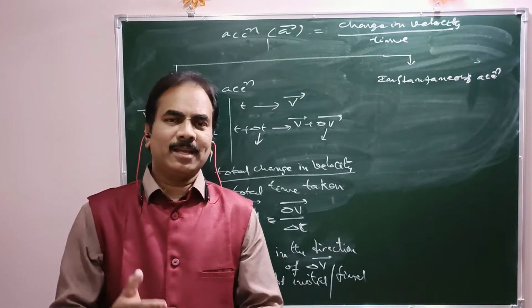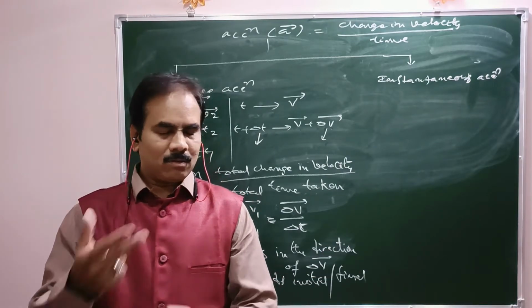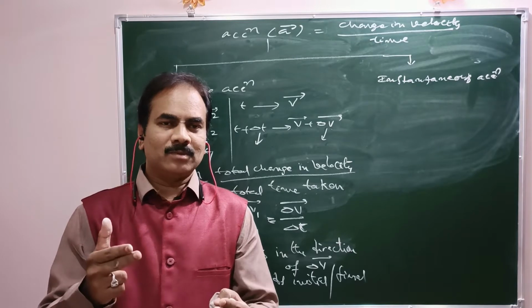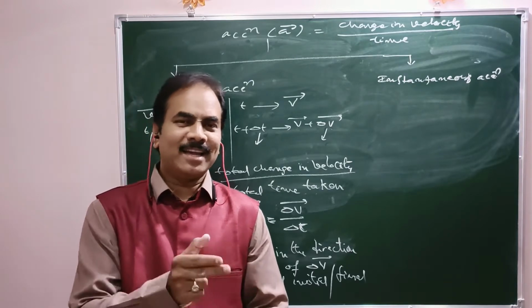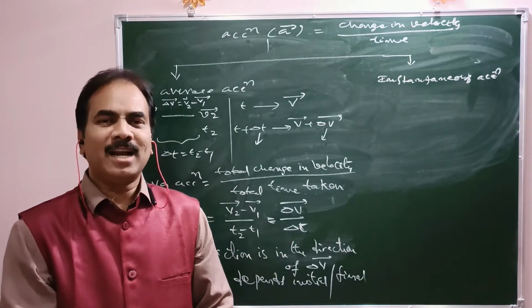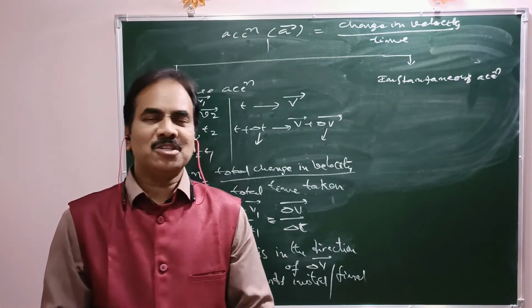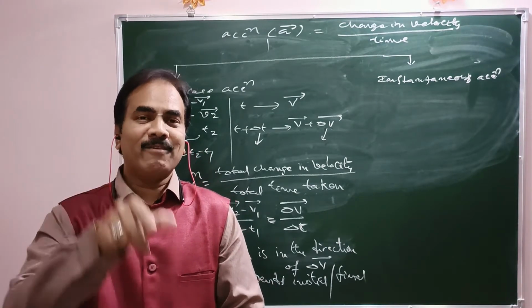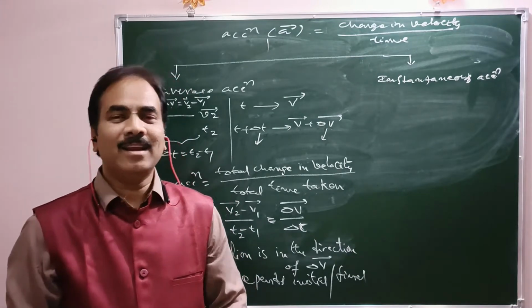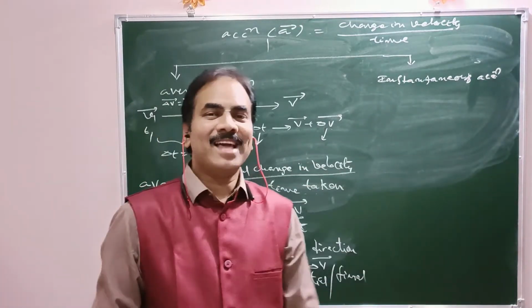If the time interval decreases to an instant and we measure the change in velocity there, then that becomes instantaneous acceleration.